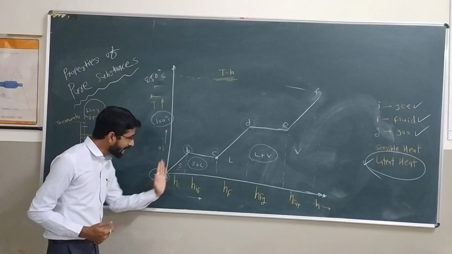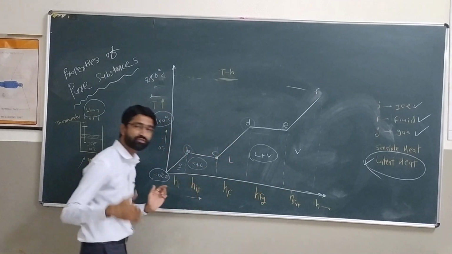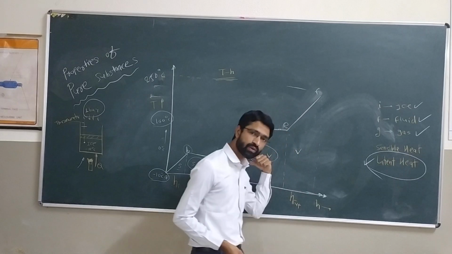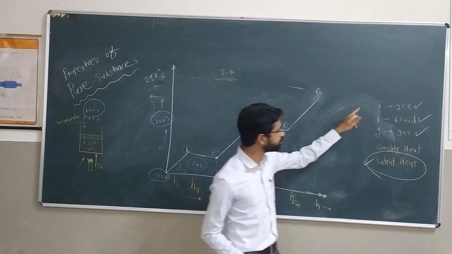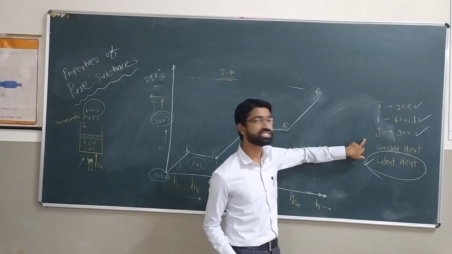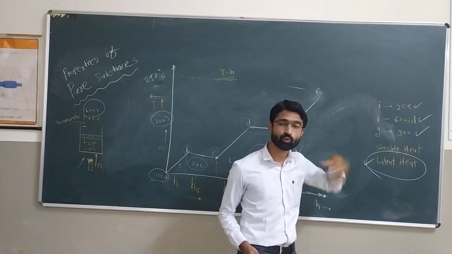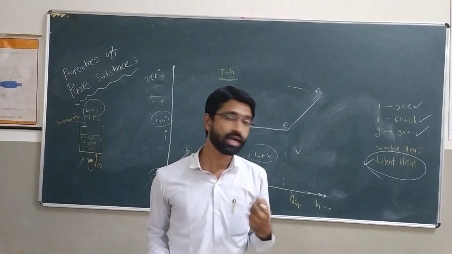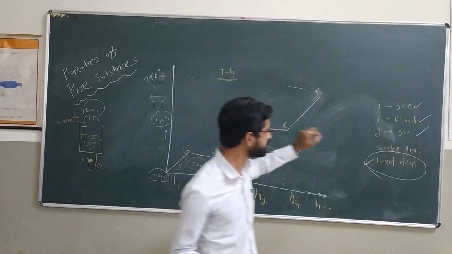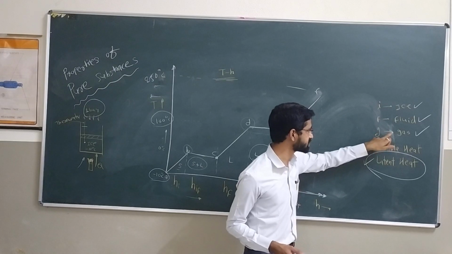So that latent heat we again classify with different abbreviations and different names. Okay, first, before going to those abbreviations or names, just remember that I stands for ice, F stands for fluid, and G stands for gas. These are very important abbreviations while solving numericals on the steam table. The same notation is used in the standard steam tables. So I for ice, F for fluid or liquid, and G for gas.